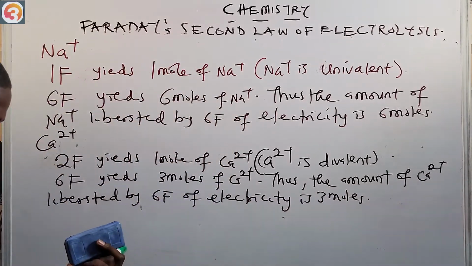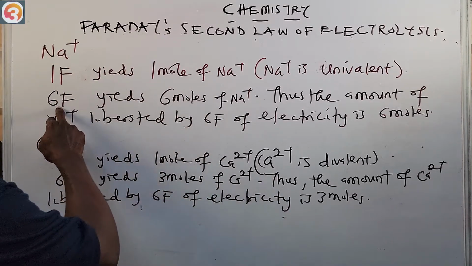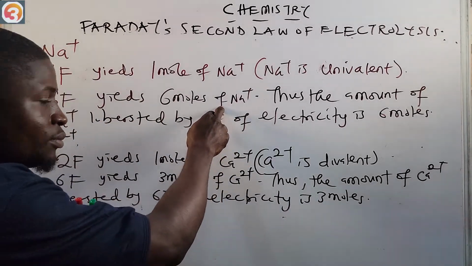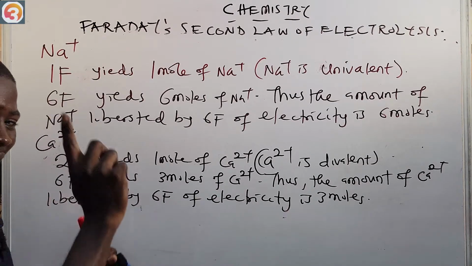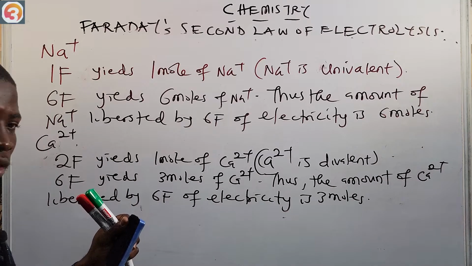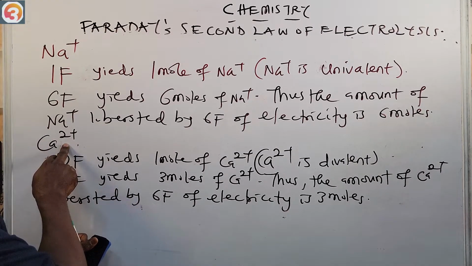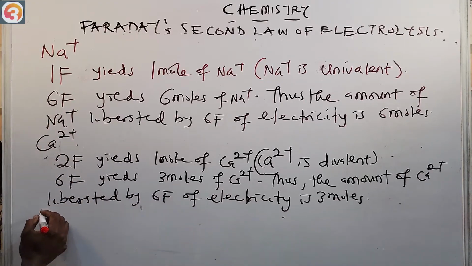Are you noticing something? For Na+ that was univalent, 6 Faraday yielded 6 moles. For Ca2+ that is divalent, as we are saying from the law, the higher the charge, the lesser the number of moles. When the charge was 2+, it yielded 3 moles. Let's look at Al3+ now.